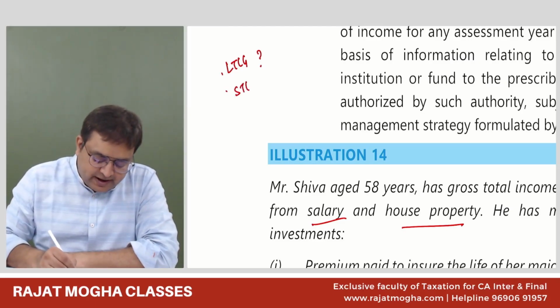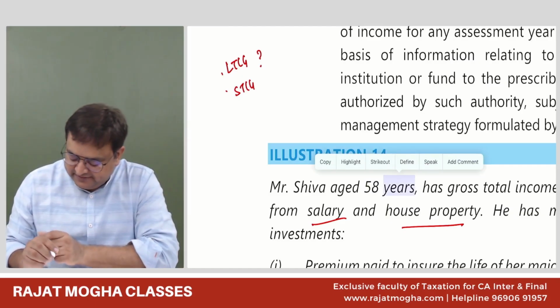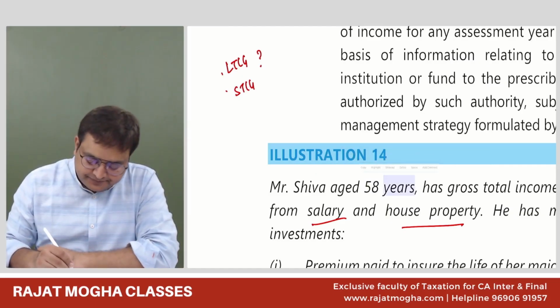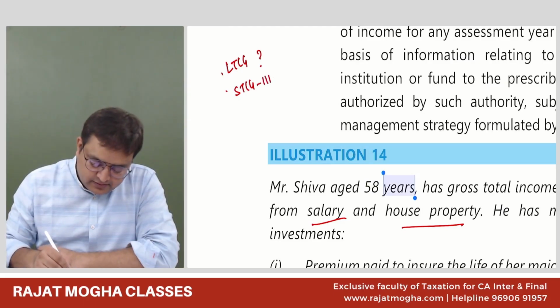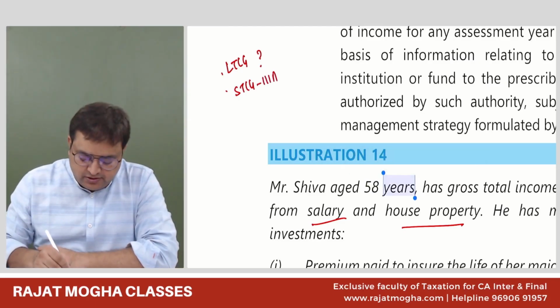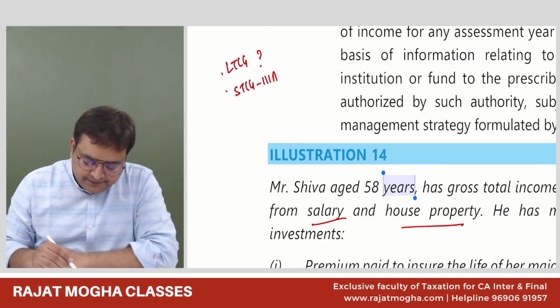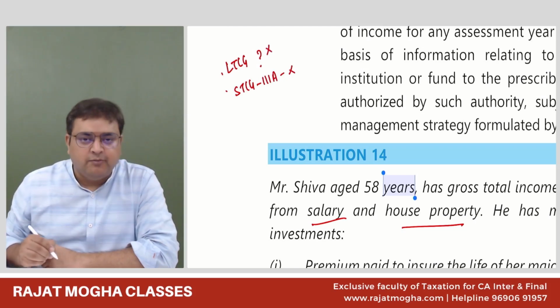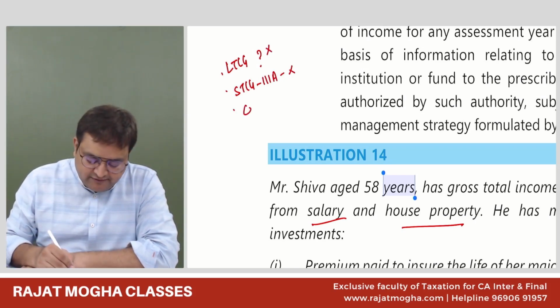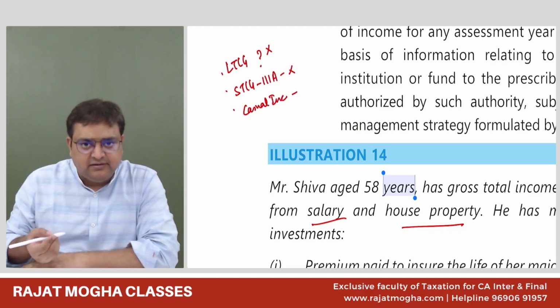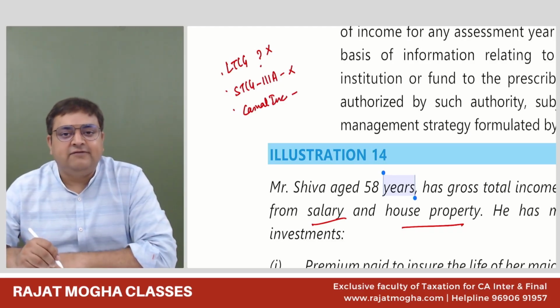From short-term capital gain, only 111A is special. What is 111A? It is short-term capital gain on equity shares or equity-oriented units. So 111A is again a special income, we cannot give deduction from it. We cannot give from long-term capital gain. We cannot give it from the casual income. So these are some of our main special incomes, and we cannot give deductions from these.